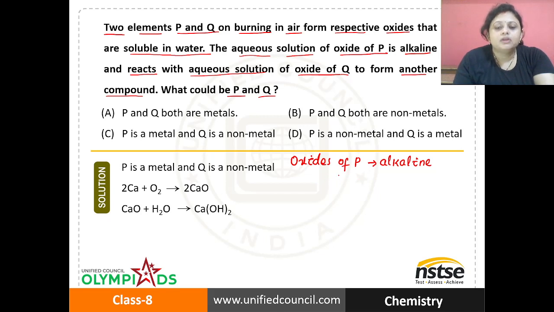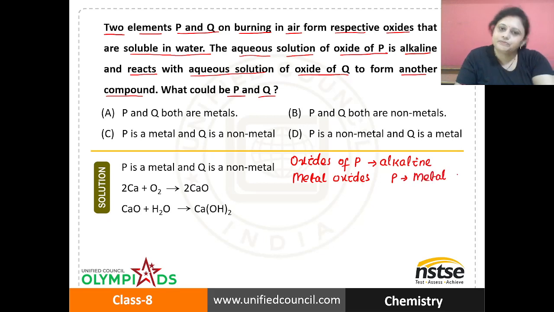So oxides of P, in general the metal oxides, these are basic in nature. If the oxide of P is alkaline in nature when it is dissolved in water, that means P is definitely a metal. Got it? Now this oxide of P reacts with aqueous solution of oxide of Q.